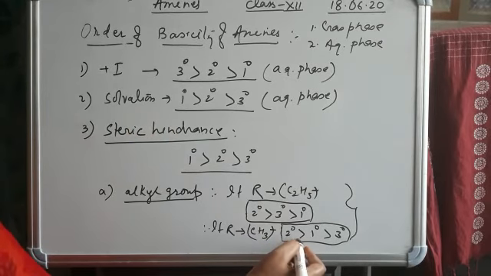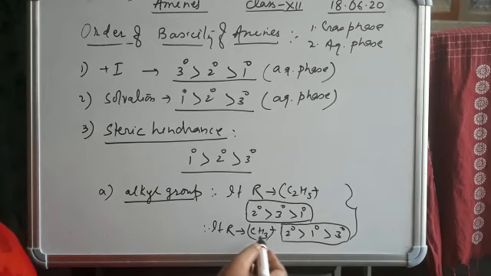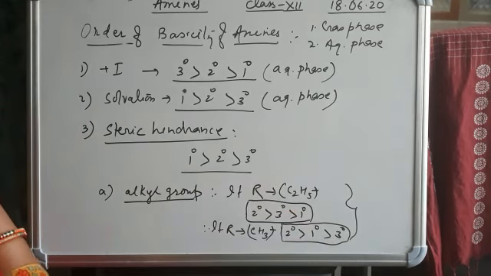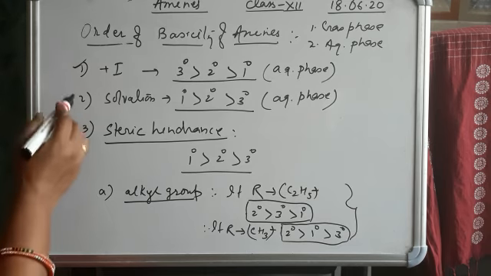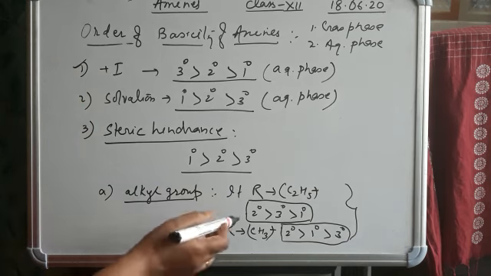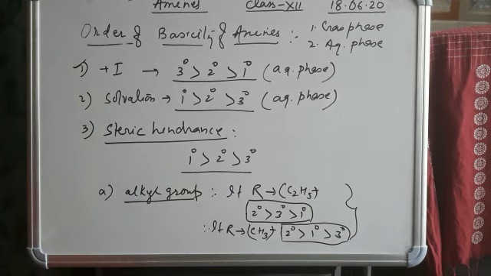So the order is 2, 1, 3 when R is methyl, and 2, 3, 1 when R is ethyl. In this way we can easily arrange the basic order of amines in aqueous phase or gaseous phase also. In gaseous phase only plus I is considered, but in aqueous phase all three factors are considered, so that we can conclude the basic order of amines.